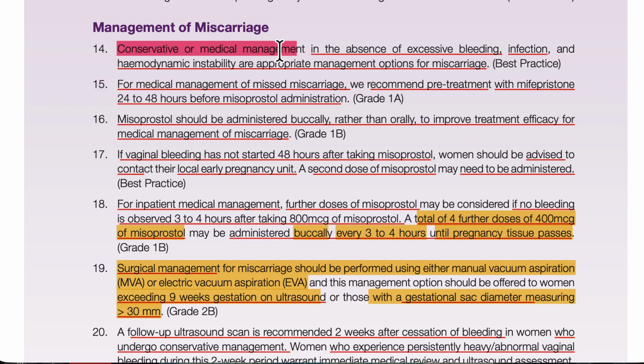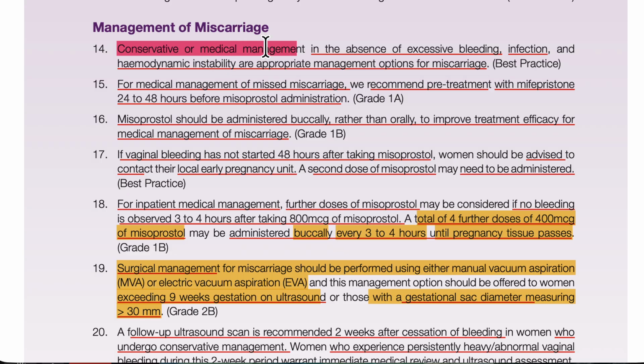Okay, so the treatment, this is very important. 2 medications we are going to use in medical treatment. In conservative management, we will observe her for 2 weeks to see the bleeding, and we will tell her if you start to have heavy bleeding, you have to come back. We will not give her more than 2 weeks. Before they were saying 4 weeks and more than 6 weeks, but now they say 2 weeks is the best time we can give her, not more than that. So we finish conservative.